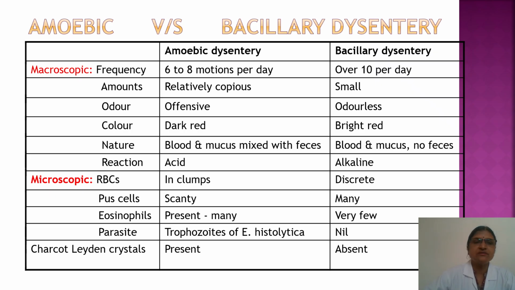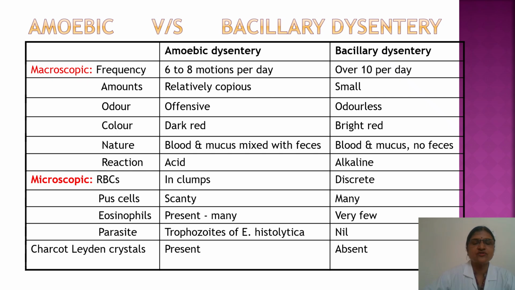Microscopic examination: RBCs are present in clumps in amoebic dysentery, and in bacillary they are discrete. In amoebic dysentery, pus cells are scanty. In bacillary dysentery, pus cells are many. Then eosinophils are present in many in amoebic dysentery, and there are very few in bacillary dysentery.